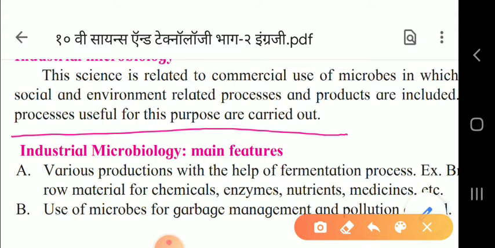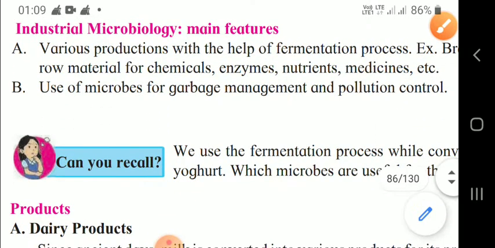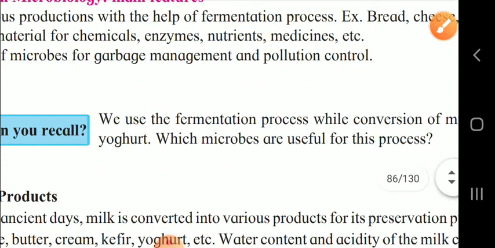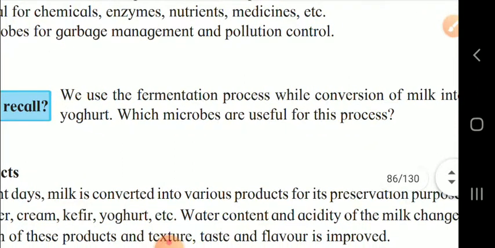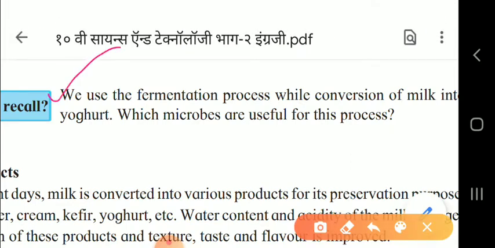Now, here is one question that you see, children. Why can you recall? We use a fermentation process while conversion of milk into yogurt. This question you can see here, children. Which microbes are useful for this process? So, for this process, which microbes are useful?